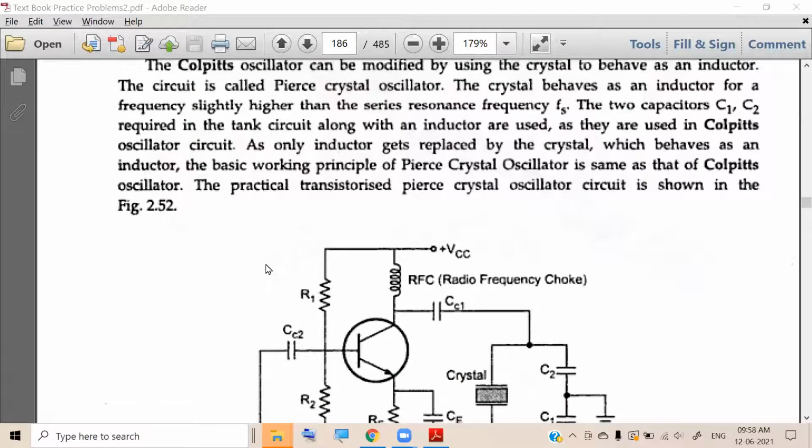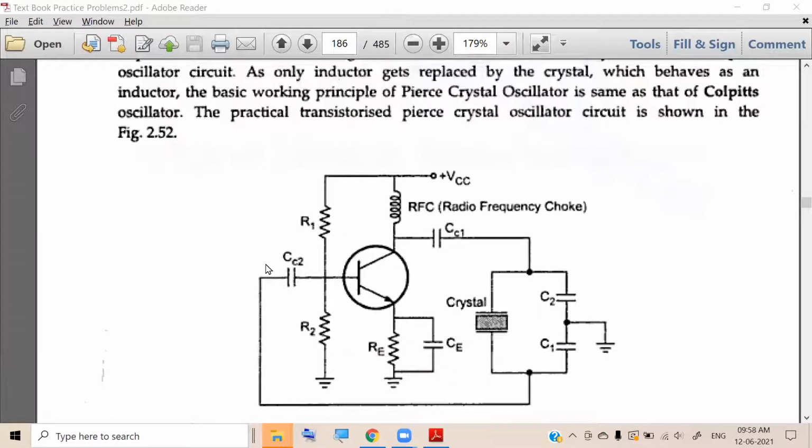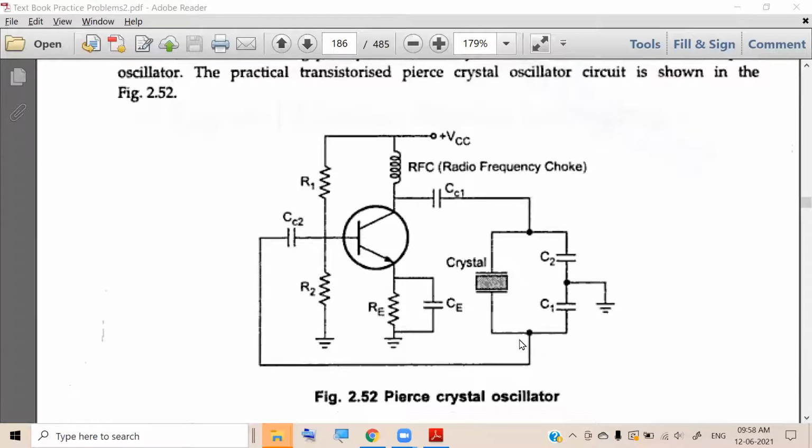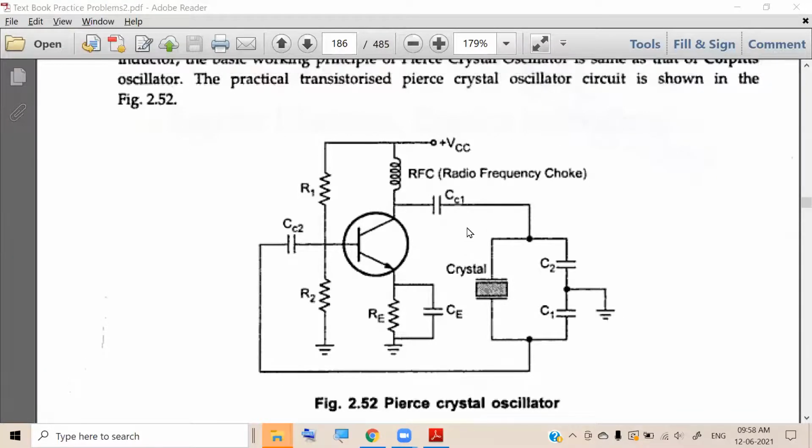Now all these are like buy one get one free. Colpitts oscillator, Pierce crystal oscillator, Hartley oscillator, similar structure. One change, second change. So quickly you can practice all these circuits for your final exam. Is it clear now? Students? Yes. Okay, thank you.